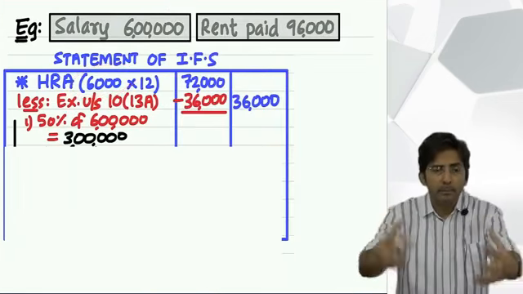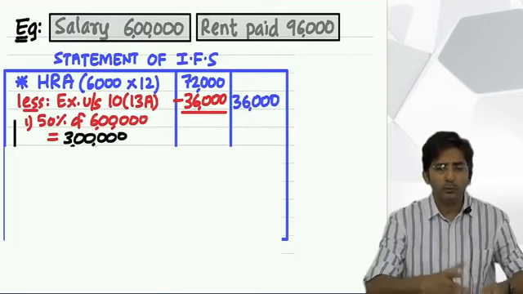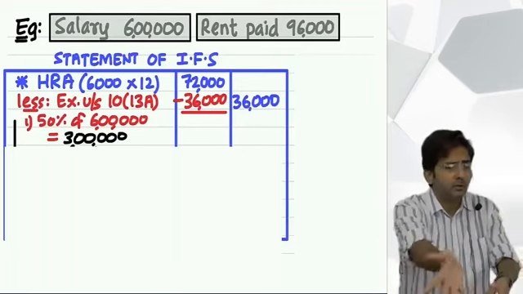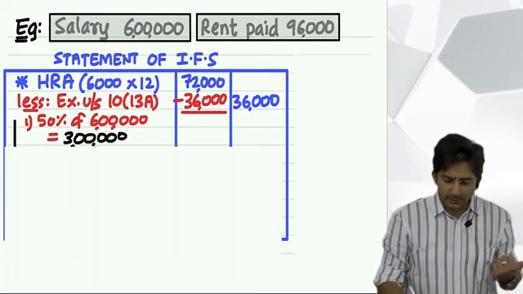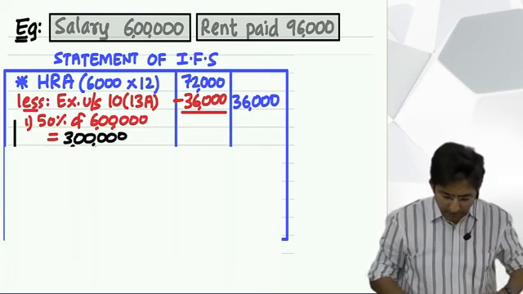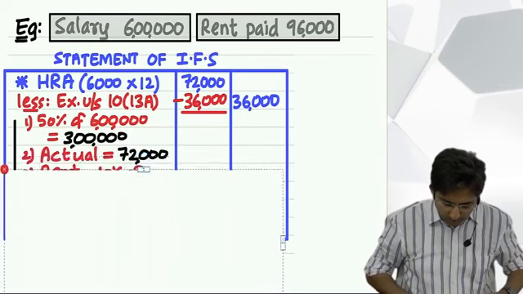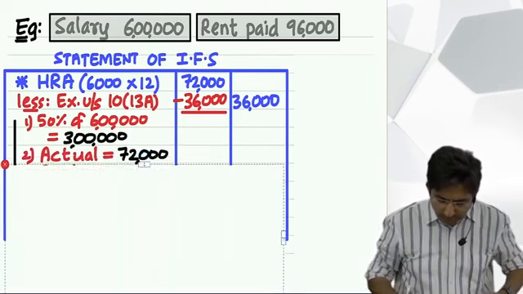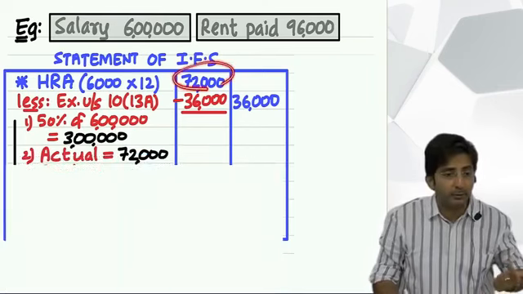See, imagine you are an employee. So if I ask you what is the amount you received from your boss, 6,000 only. 6,000 is the actual amount received. But that is per month. So into 12, 72,000. This is the same amount.